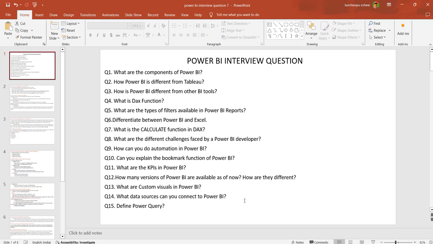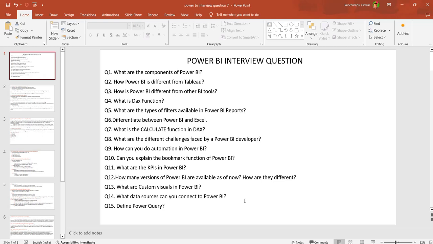Let's start the video. First, what are the components in Power BI? Second, how is Power BI different from Tableau? Third, how is Power BI different from other BI tools, and what are DAX functions? What are the types of filters available in a Power BI report, and what is the difference between Power BI and Excel? What are the calculation functions in DAX?